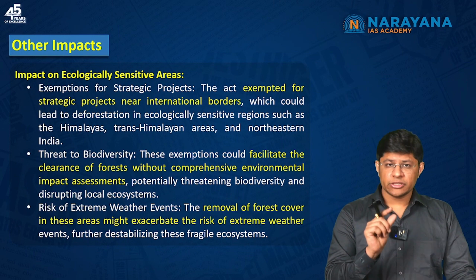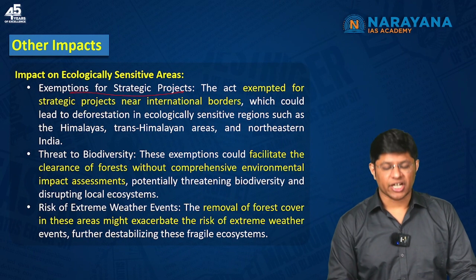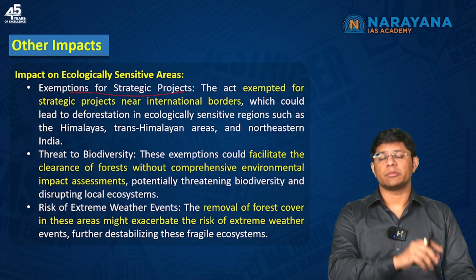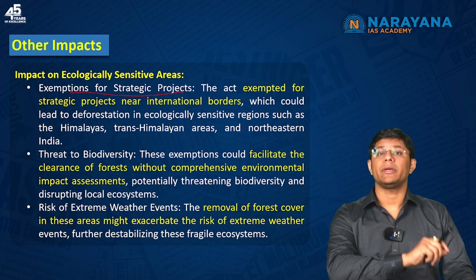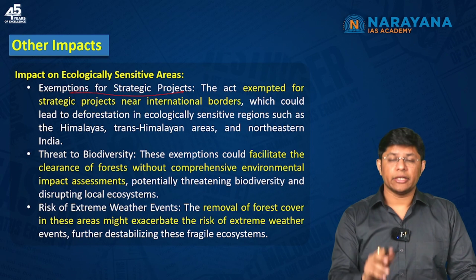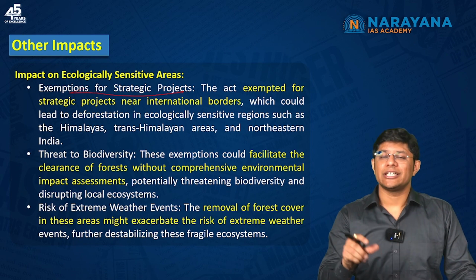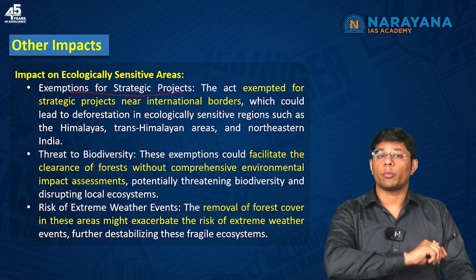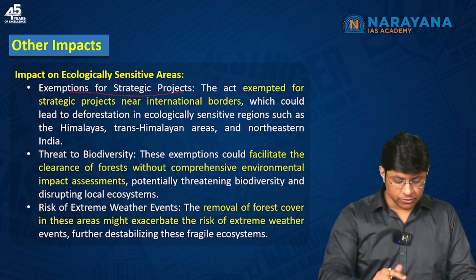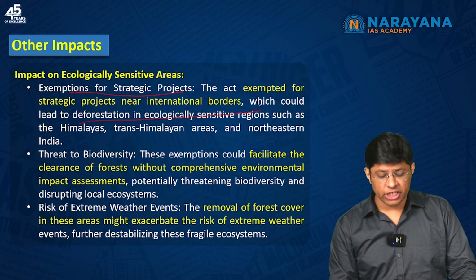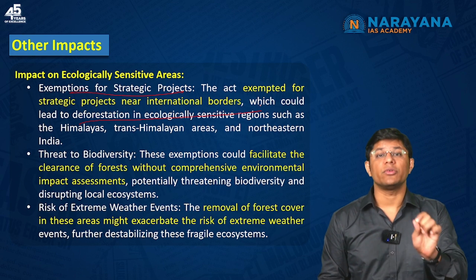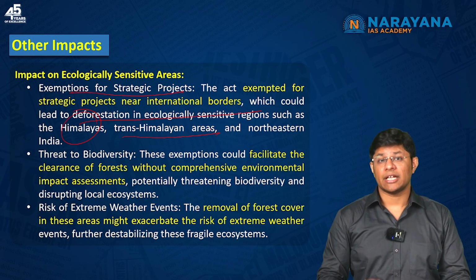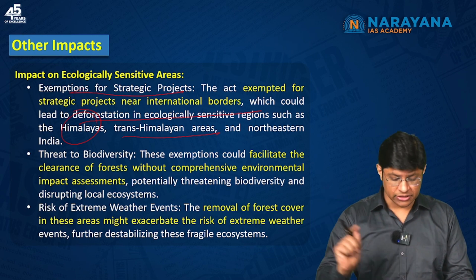Now, there's a provision which states exemption for strategic projects, which means in the areas which are declared strategic, the laws meant for the protection of environment won't be applicable. For example, for the projects which are near the international borders, the laws meant for the protection of environment will not be applicable to those areas, which means it can lead to deforestation in ecologically sensitive regions such as the Himalayas, Trans-Himalayan region, as well as the northeastern region.